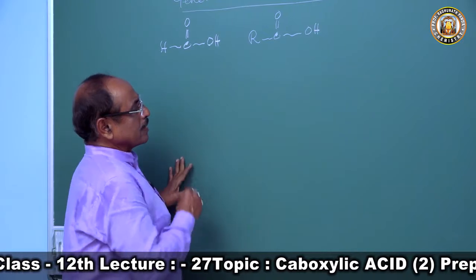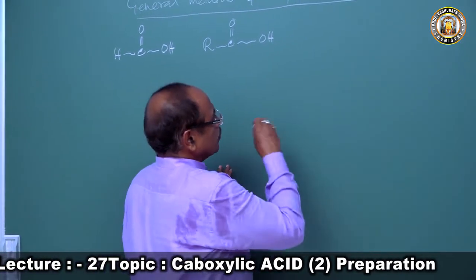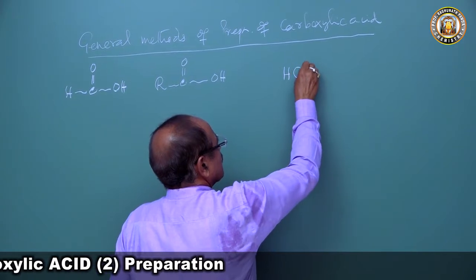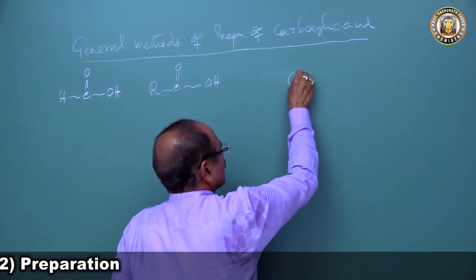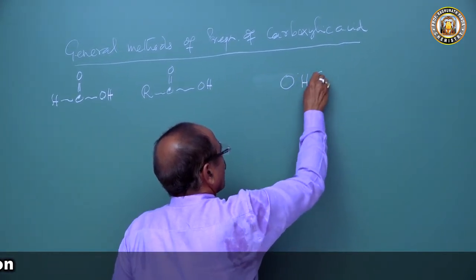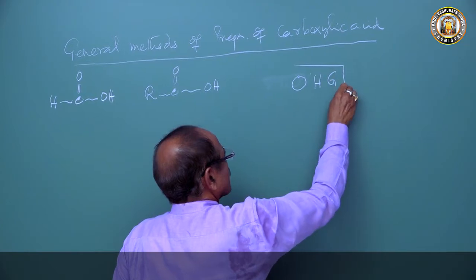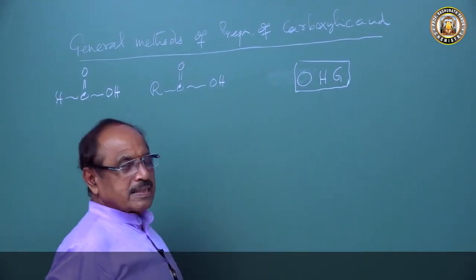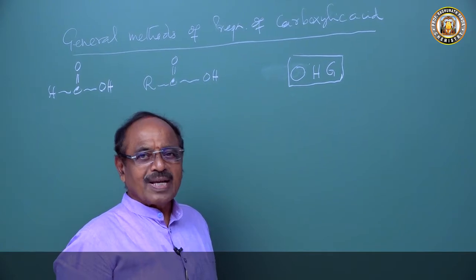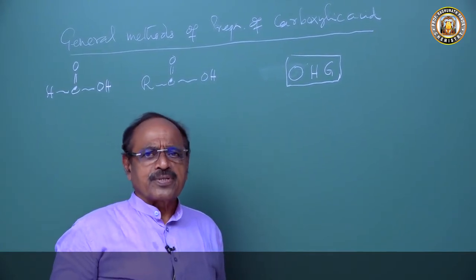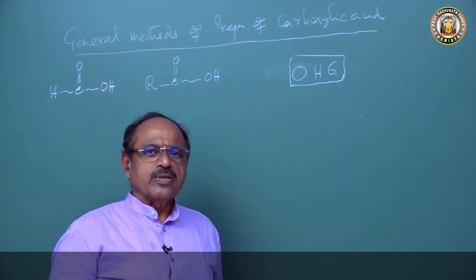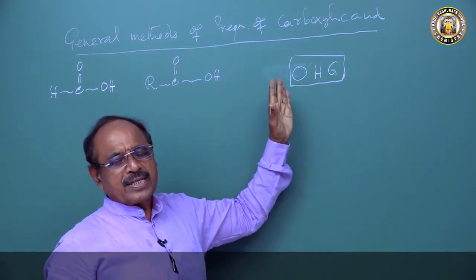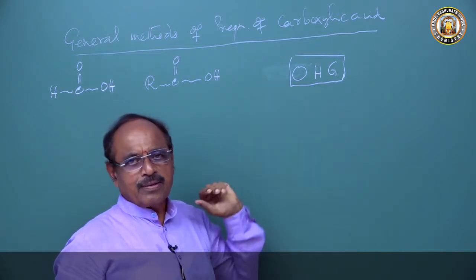Now, to come to the general methods, how do we remember them? We take OHG, let's take Orissa Home Guard. If you go by this, you will never forget the methods for preparation of carboxylic acid. Generally in the exam hall we try to remember one thing, but if you have this mnemonic OHG, Orissa Home Guard, it will remain in your mind.